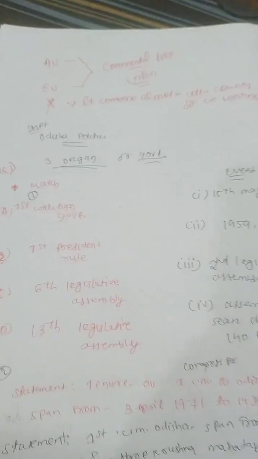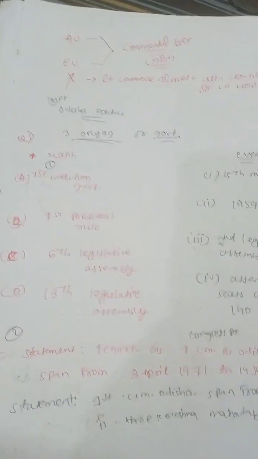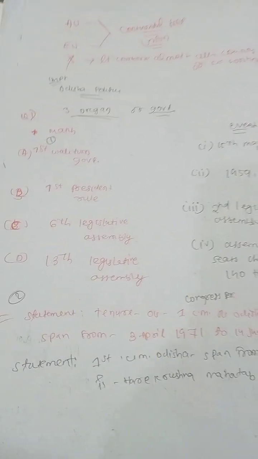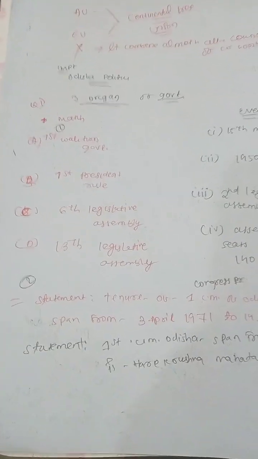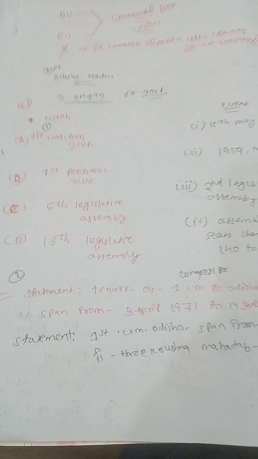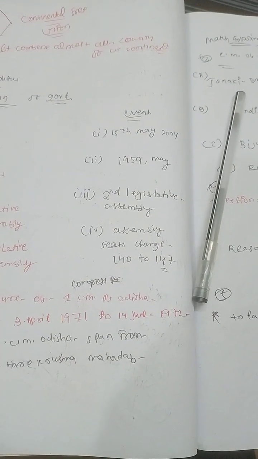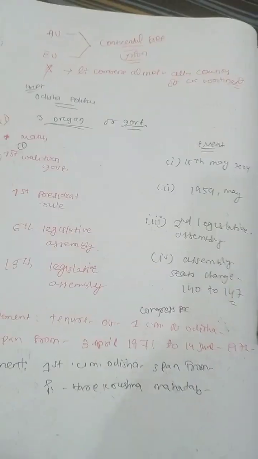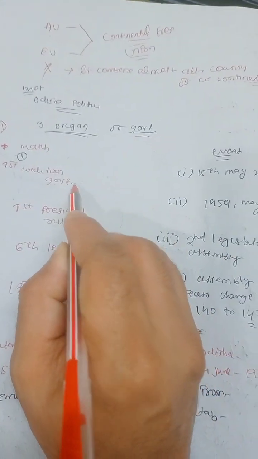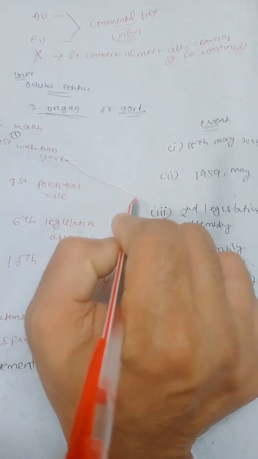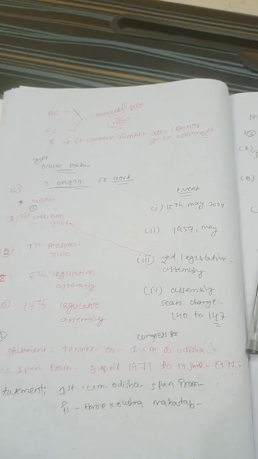So here in front of you the first question, the title is Odisha Politics, the organs of government. It is a match the following question: first coalition government, first president rule, sixth legislative assembly, and 13th legislative assembly. For the first president rule, you match the second legislative assembly, imposed on 25th February 1961.